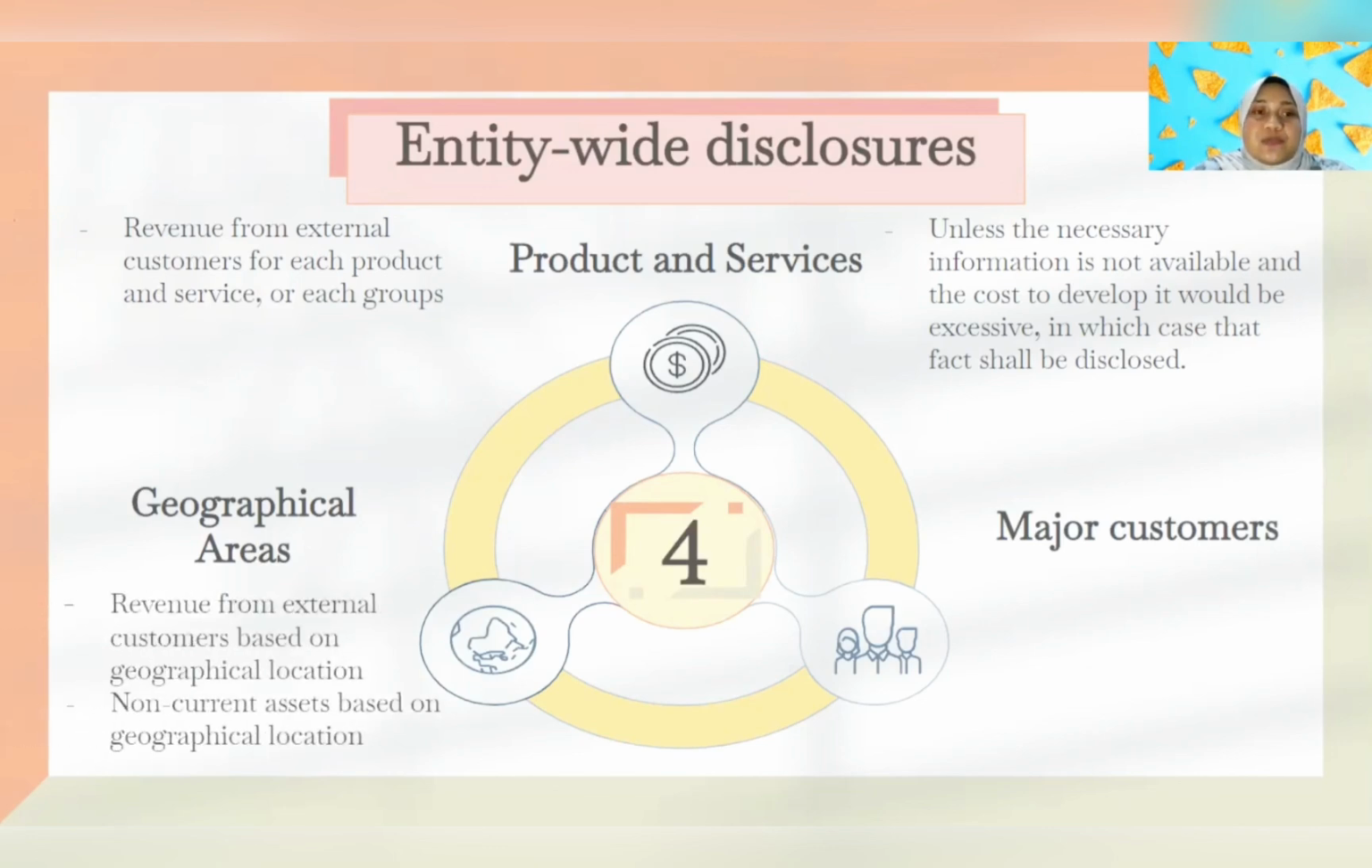Then you should present the information about geographical areas. If this is not readily available and the cost to produce this information is excessive, you can skip the disclosure also. You should present the information about the revenue from external customers based on geographical locations and non-current assets that are located based on geographical locations.